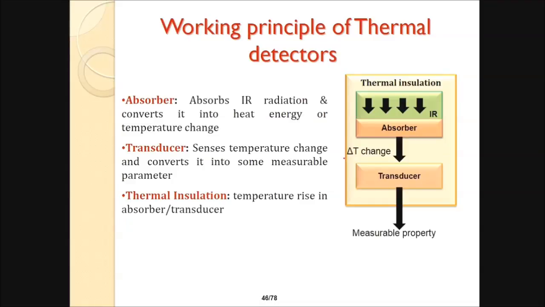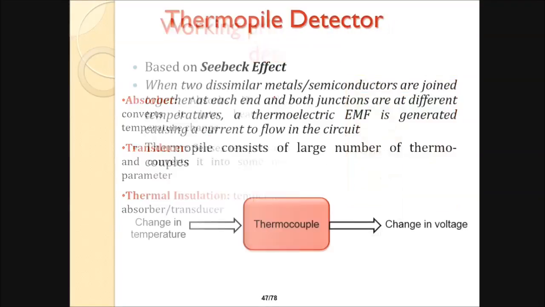Working principle of thermal detectors: we have absorbers which absorb IR radiation and convert it into heat energy or temperature change. So temperature change is the main aspect. And then we have transducers. They sense the temperature change and convert it into some measurable parameter. So temperature rises, and then we have thermal insulation also. Temperature rise in absorber and transducers. So this temperature change can be converted to something measurable through transducers.